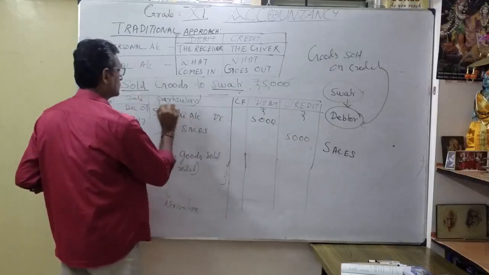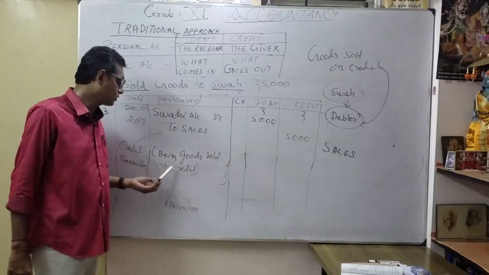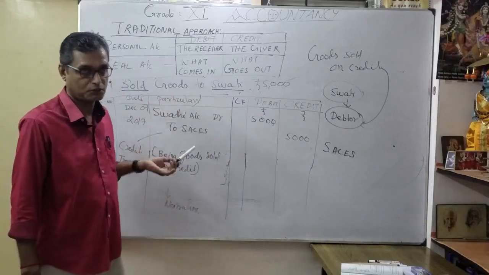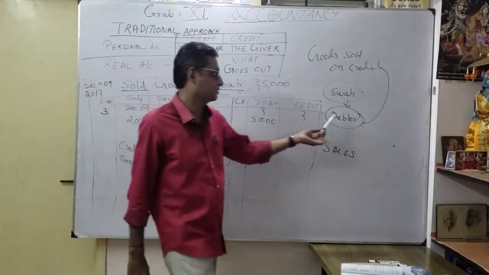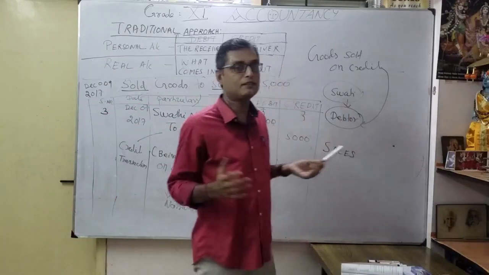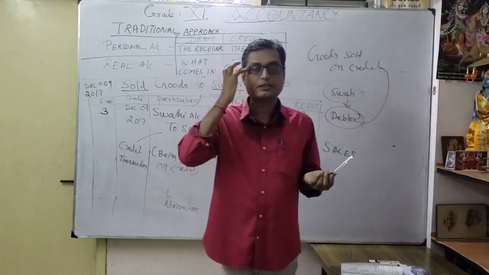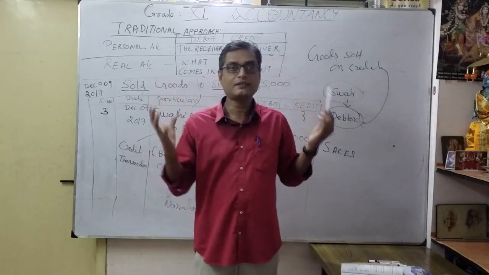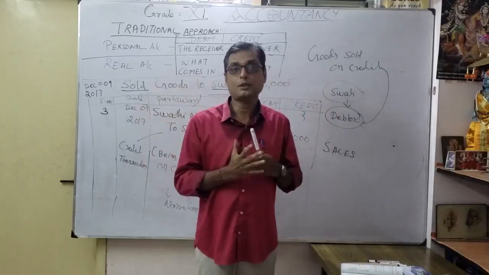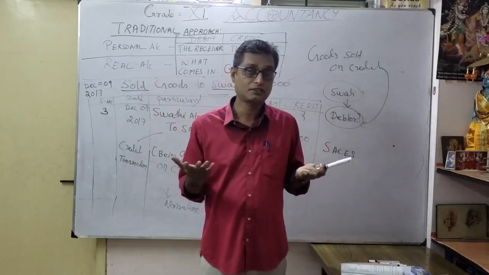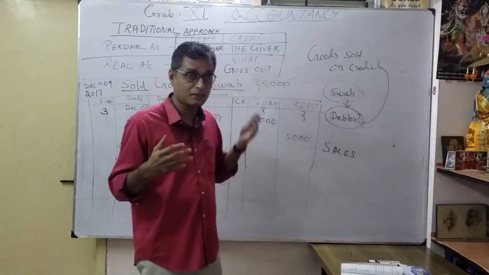So you know who we sold to. Anyway, you can mention here the invoice number or whatever. Being goods sold on credit basis. Understood? As a credit transaction, Swati is considered a debtor. Collectively we will say debtors. Like Swati, we will say different types of customers for credit sales. Collectively that is called debtors. Only one person is a debtor; a number of customers collectively are called debtors. That is what we are going to study again in the accounting terms.